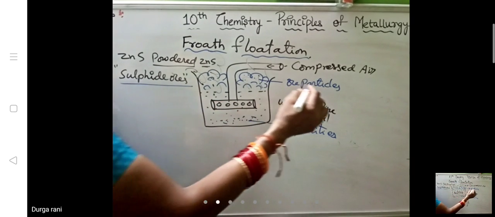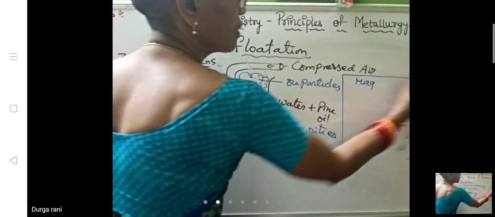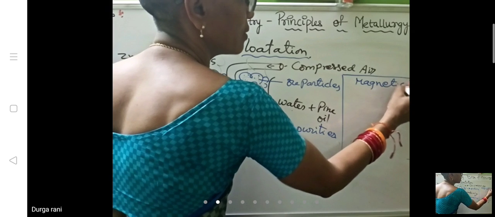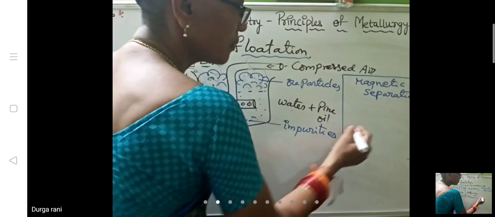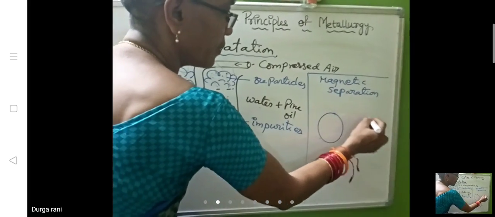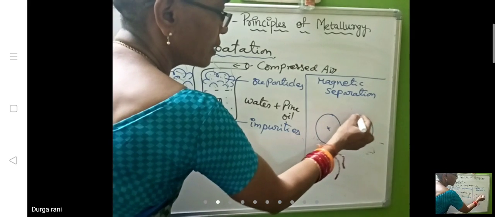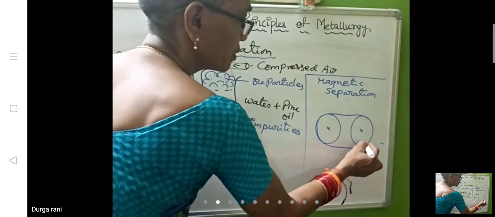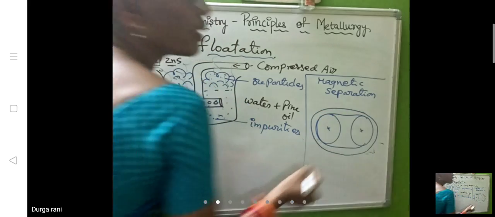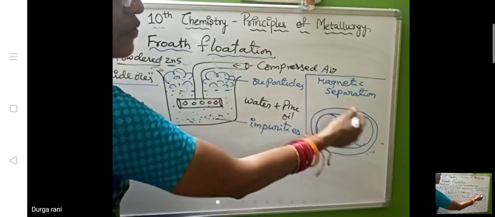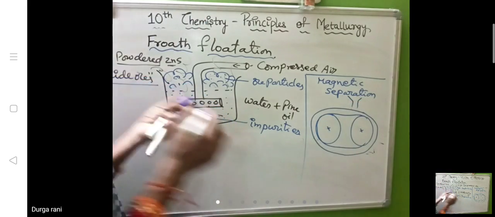Another one is magnetic separation. Two magnetic wheels will be there, and they have a conveyor belt. If you go to a flour mill or rice mill, this type of conveyor belt will be there. And here there is a hopper facility.